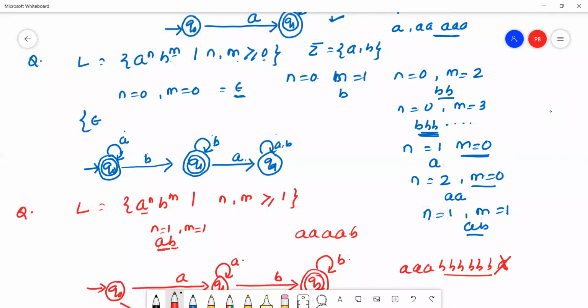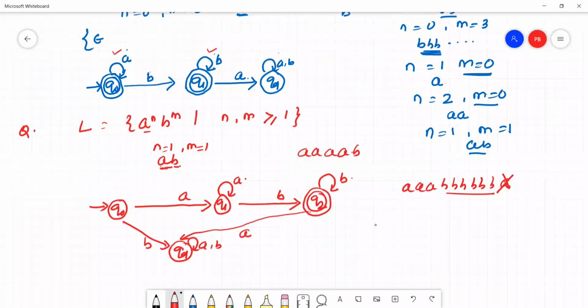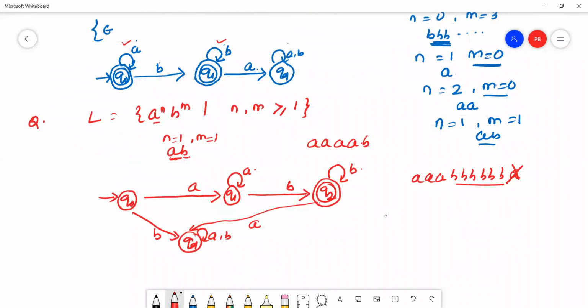It is the combination of the first one, a to the power n, b to the power m. If n and m start from 0, a is a self loop and b is also a self loop on the final state. If n and m start from 1, a is a self loop and b is also a self loop.